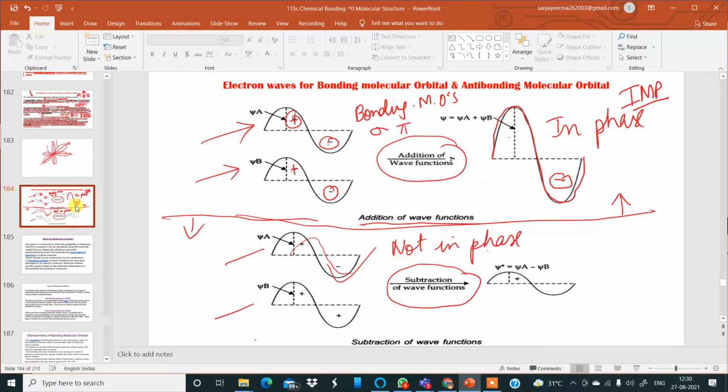Actually, if you look at the textbooks, the overlapping has been shown this way: the minus is overlapping with the plus. At that time it is called subtraction of wave functions. So whenever we subtract wave functions, we get psi star equal to psi a minus psi b. Over here, psi is equal to psi a plus psi b for bonding, and in this case it is called